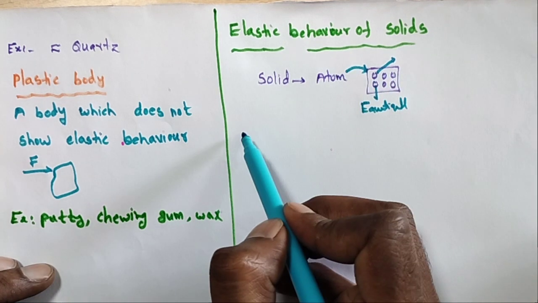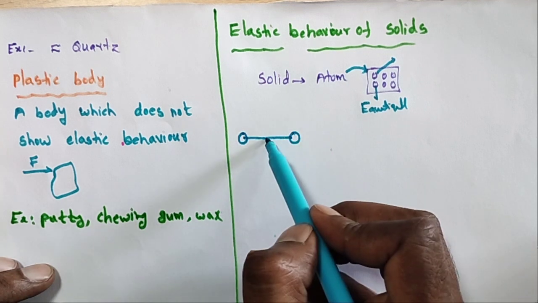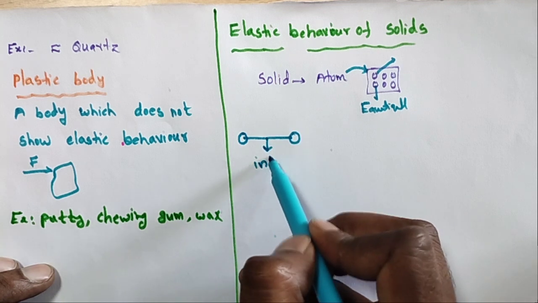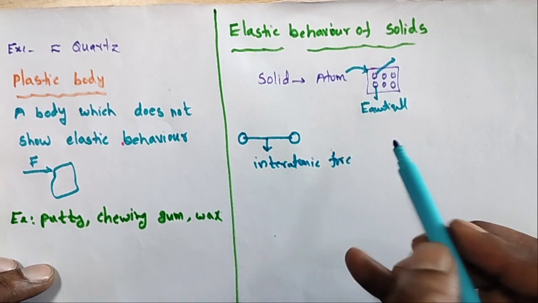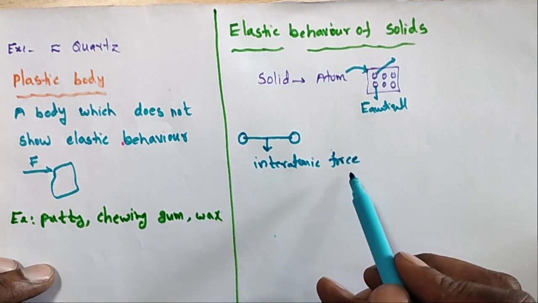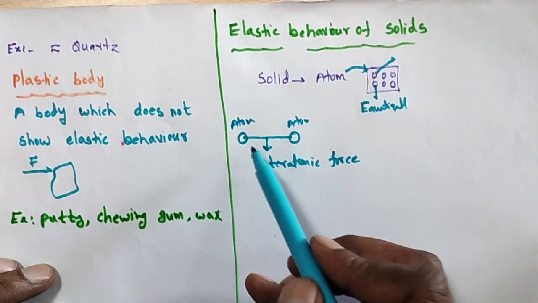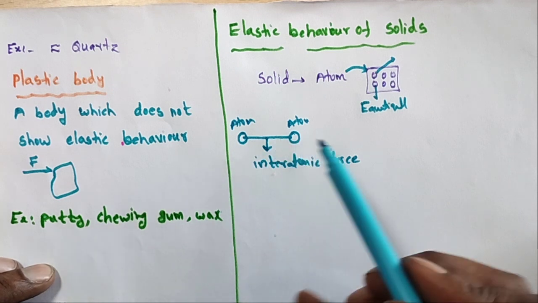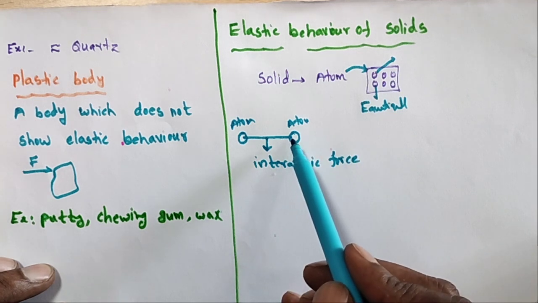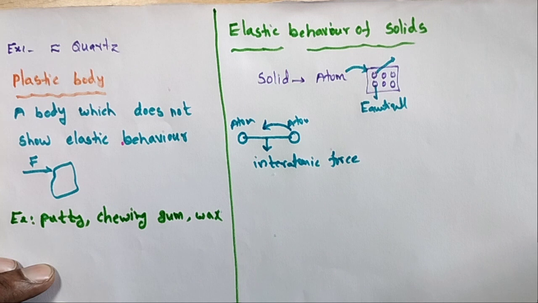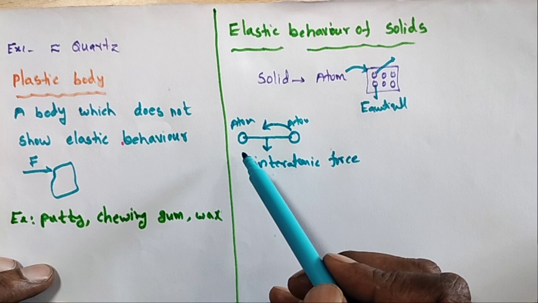What is the main reason? Every atom, this is an atom, this is an atom, has a force acting. This is called interatomic forces. Okay, intermolecular or interatomic forces. Every atom has intermolecular or interatomic forces. Due to interatomic forces, it comes back to its original position after removing the deformation forces.